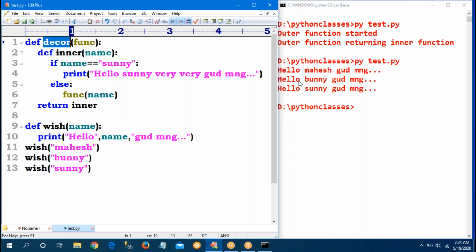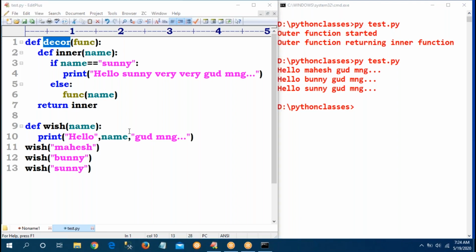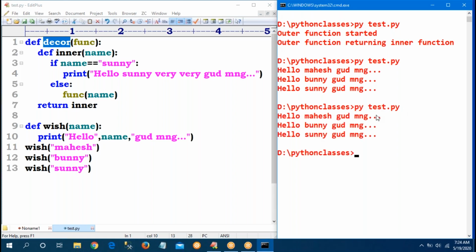Sir, if I run this program, what output will I get? Am I getting normal output or extended functionality output? Normal output only, because of which function I am calling. Which means hello Mahesh, good morning, Bunny, good morning, Sunny, good morning. Because decor and wish are two independent functions, there is no chaining. Sir, how to provide chaining here?